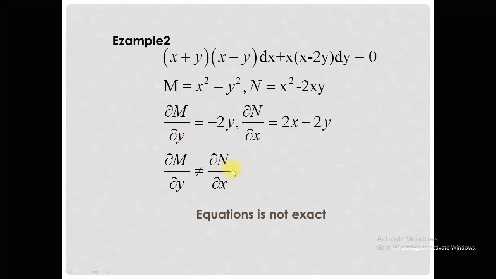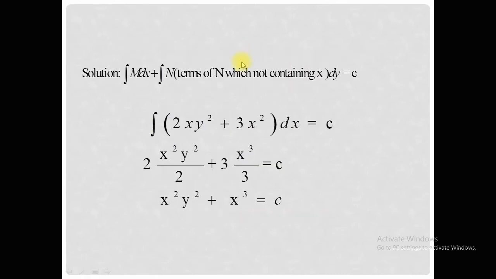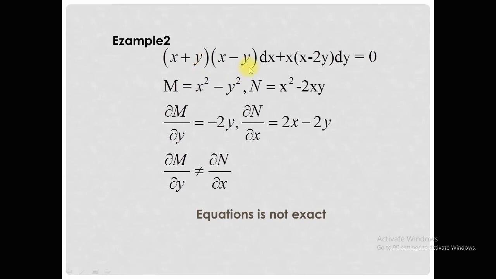To do that, we will find an integrating factor and multiply it with the given differential equation. After multiplying, the equation will be exact, and then we can use the formula for the solution. This topic of transforming a non-exact differential equation into exact form we will discuss in the next lecture, inshallah.